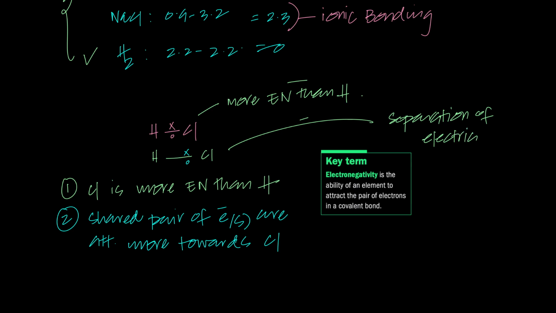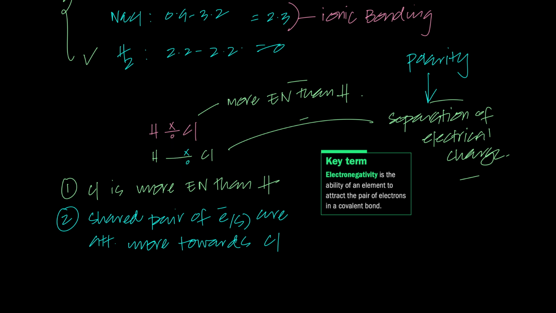The electrical charge is not distributed evenly between chlorine and hydrogen. It's not evenly distributed within this molecule. The electrical charge is lying more towards chlorine. The shared pair of electrons are lying more towards chlorine because it's more electronegative. And this is what we call polarity. What is polarity? Polarity is the separation of charge. Due to the separation of charge within this HCl molecule, there is polarity. What is polarity? Separation of electrical charge, or separation of charge.